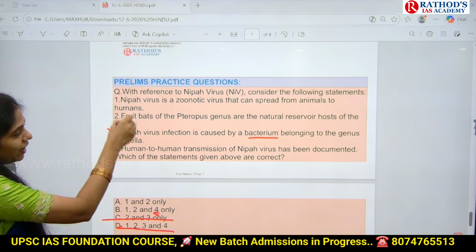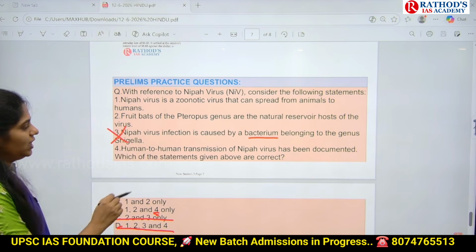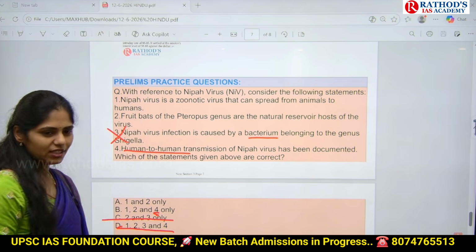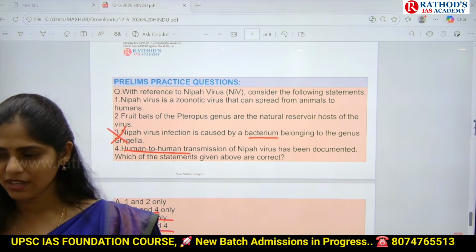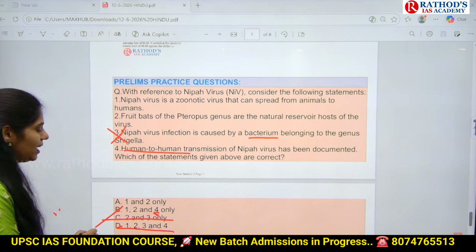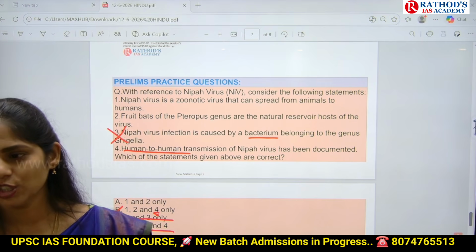Again, don't read 1, 2 and 4. Don't waste your time. You have to see only 4. See here, human to human transmission. It is there. Because of that only, the Kerala government is now taking some steps. What will be the answer? B, 1, 2 and 4. So in that way you have to solve.